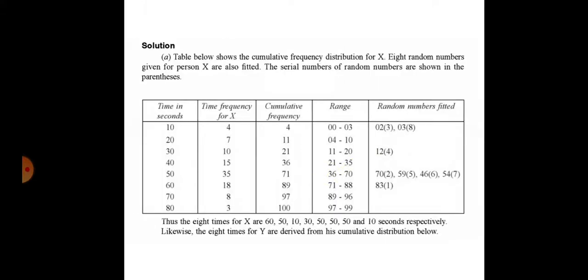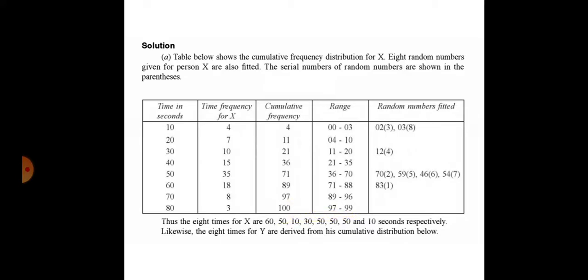For the second range, the previous value and the number before this value, that is 4 to 10. Then for the third, previous value 11, and the number before 21 is 20. In this way you write down the range. For the last one, 97 to 99.